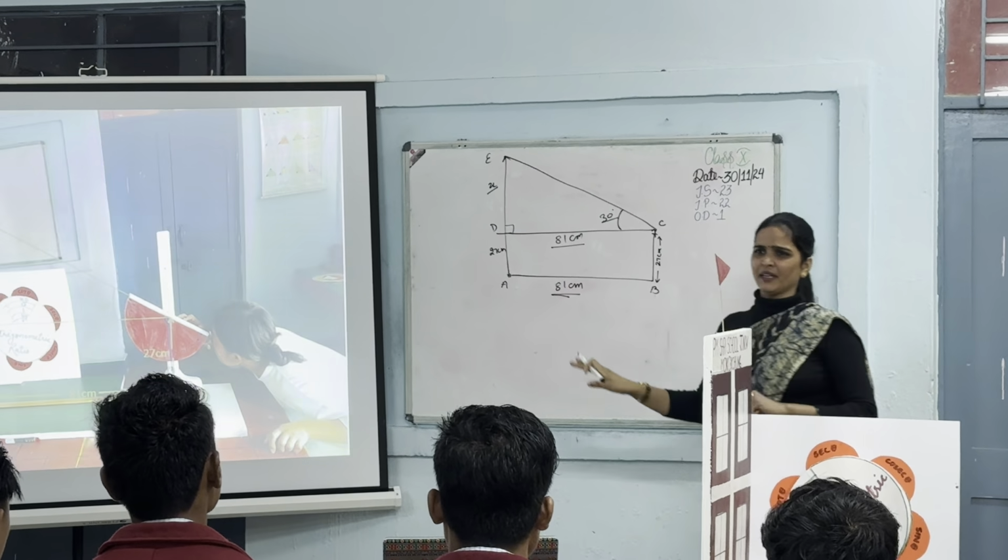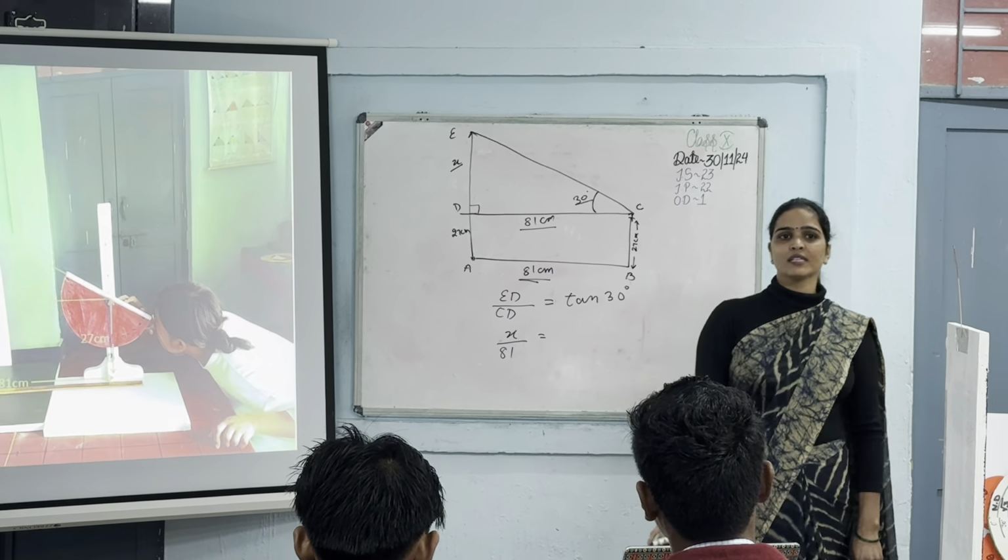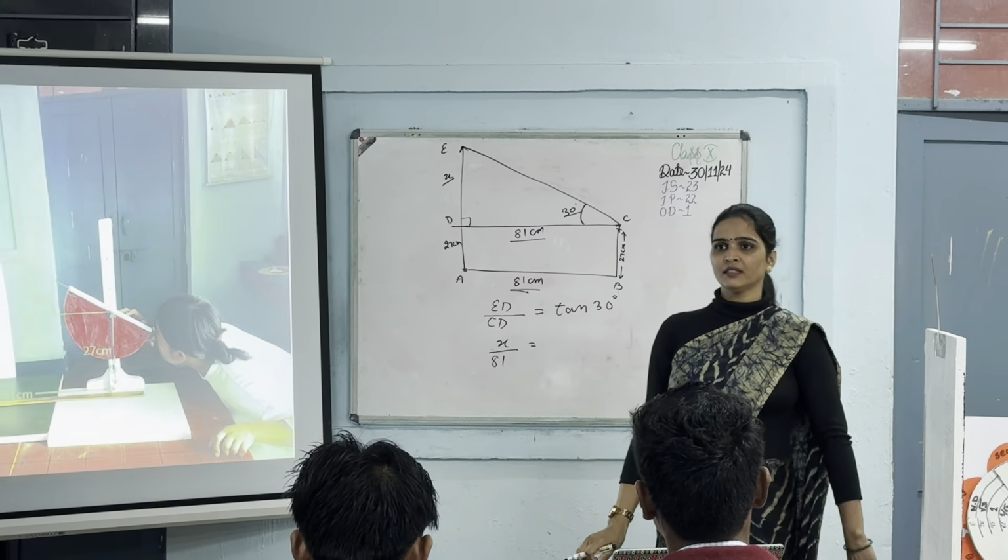That is tan theta. Means from here we can write ED upon base. What is the base here? CD. That must be equal to tan 30. What is the angle? 30 degree. What is the value of ED? That is x. CD is 81. That is equal to tan 30. What is the value of tan 30? 1 by root 3. Just cross multiply this. Root 3 x is equal to 81. Then x is equal to 81 by root 3.